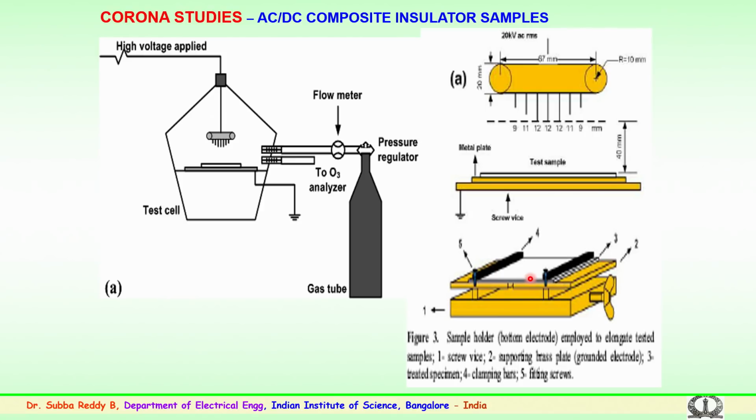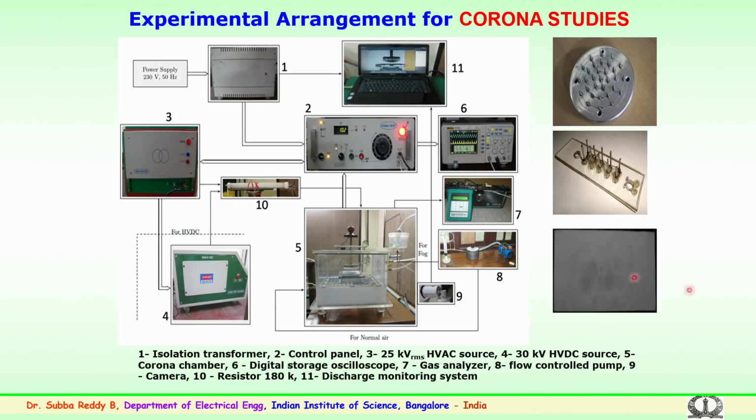The experiments are conducted by applying AC or DC with controlled conditions, with dry conditions, or with the effect of acidic conditions, and so on. So, this is a typical arrangement which has been developed in the laboratory.